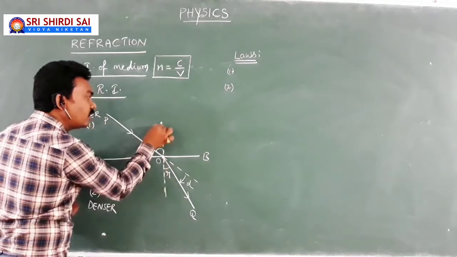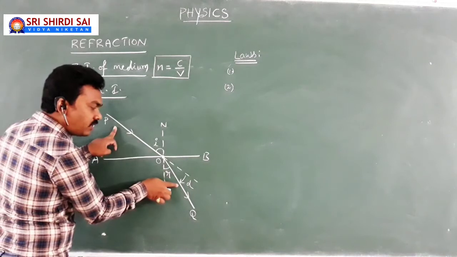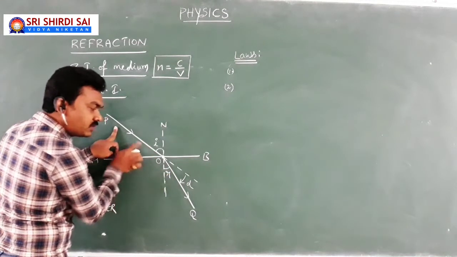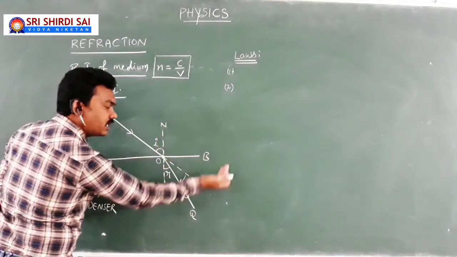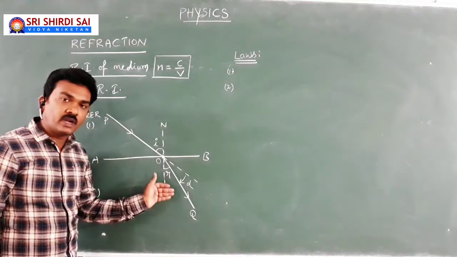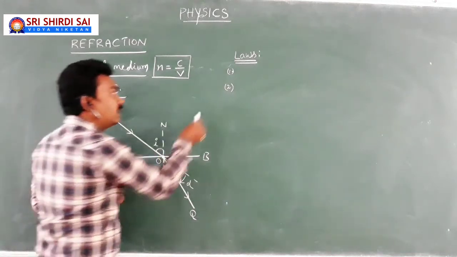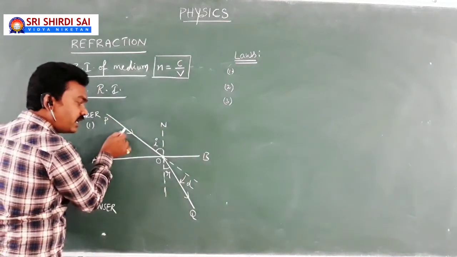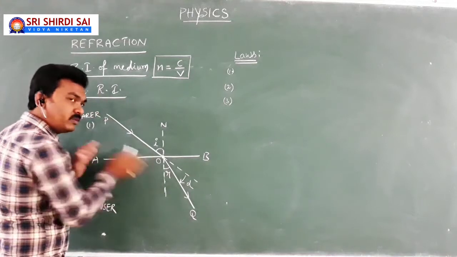You can see the incident light ray and the refracted light ray are on either side of the normal. Here is the incident light ray, and on the other side the refracted light ray. And the other point is, all the three, the incident light ray, the normal and the refracted light ray, lie in the same plane.